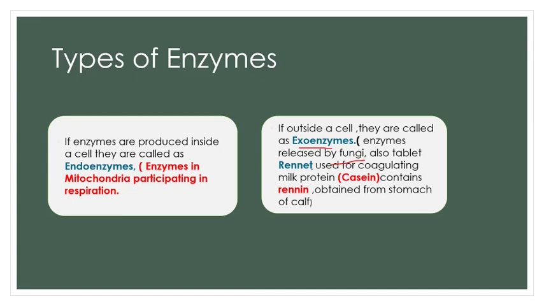Also, the rennet tablet, which is used to coagulate the milk protein casein, contains renin, and this renin acts as an exoenzyme because it is obtained from the stomach of a calf and it acts outside the body. For example, in the case of cheese production.